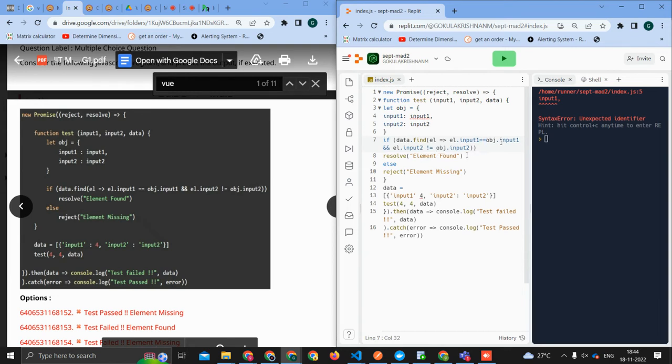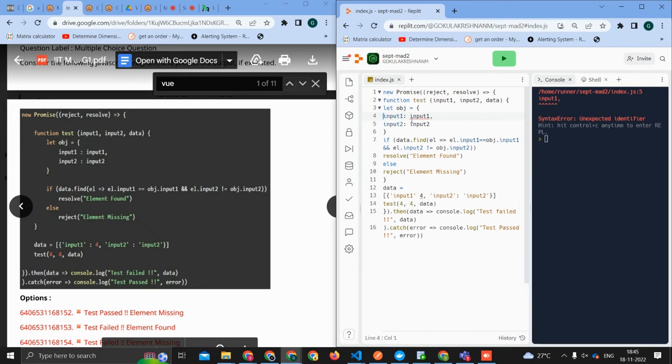Will which this regards this dot input one or something? Line number four. I mean, they have not given this in the question, but that could be the reason behind the error. What did you say? So, when you will pass input one from the function test in the call, how will it get to know that it will store it on the right hand side of this?